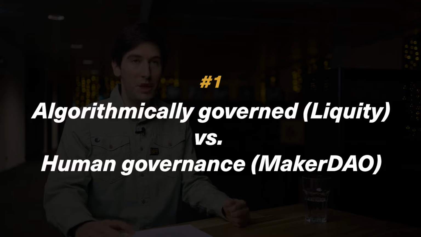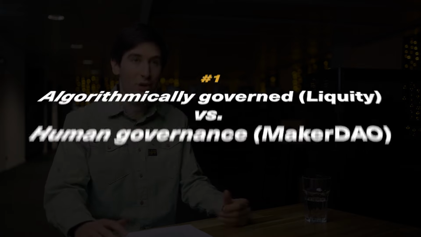Number one being the fact that Maker DAO is based on a human governance system, whereas Liquity is fully algorithmically governed. So what does that mean? With Maker DAO, you have a few parameters like interest rates and collateralization ratio, which are all adjustable through votes. So there is a body that can vote on those changes. And in order to be able to vote, you need to own a token called the Maker token. So that gives you the right to vote.